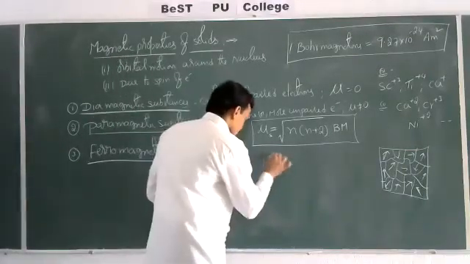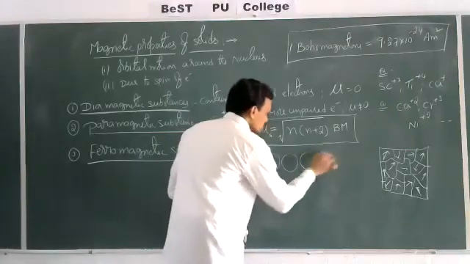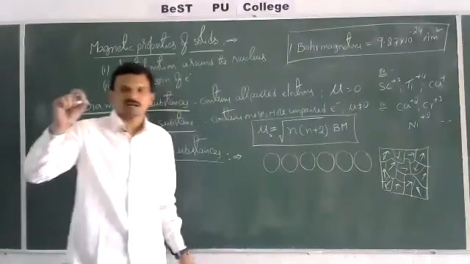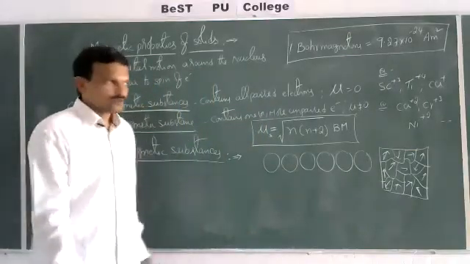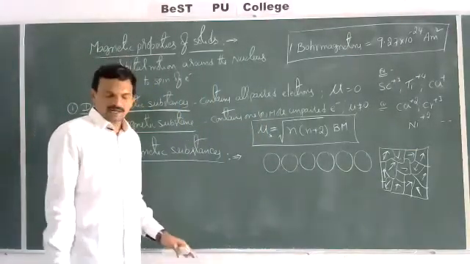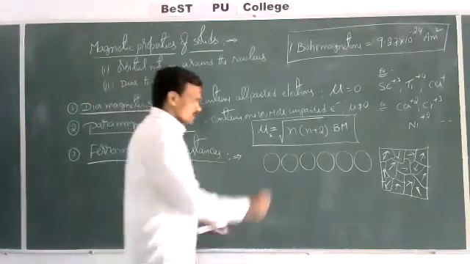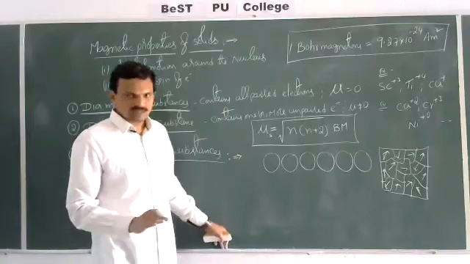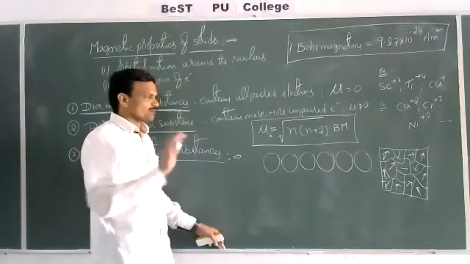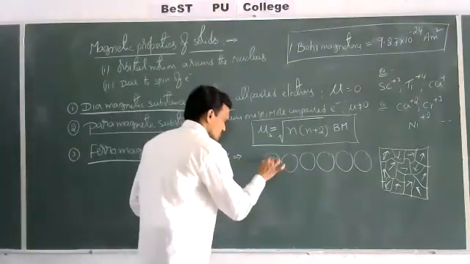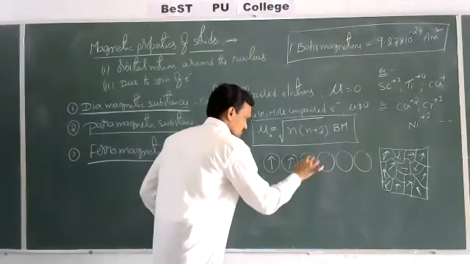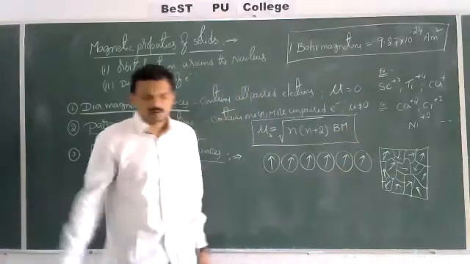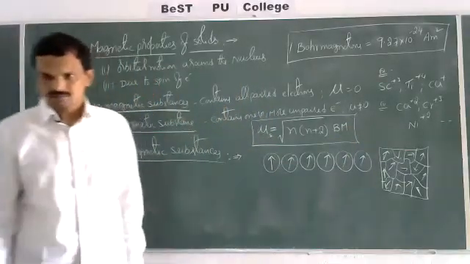See here, each circle represents a magnetic domain. So whenever a magnetic field is applied, all the magnetic domains are aligned in the same direction, like this.